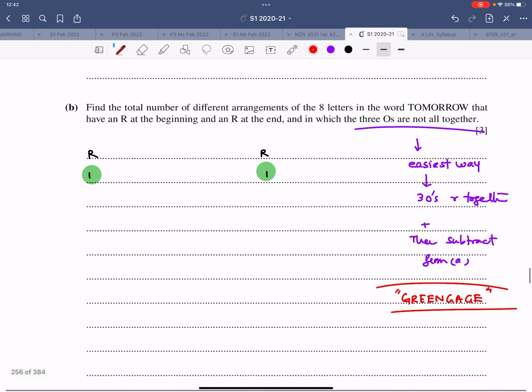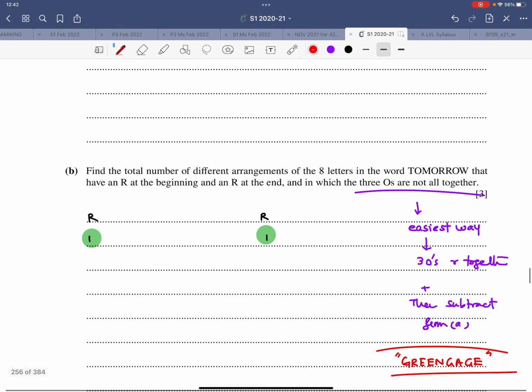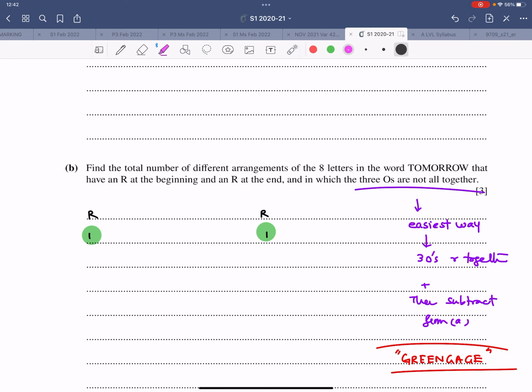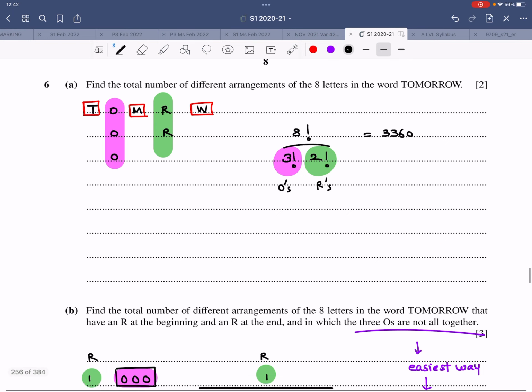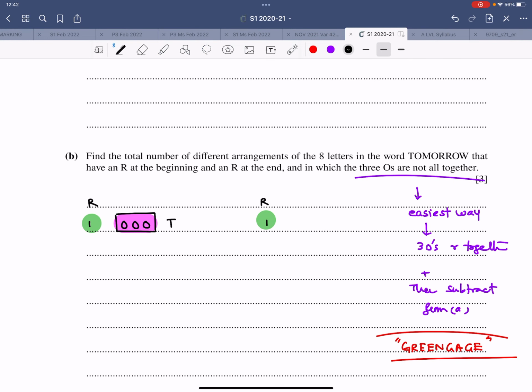So first of all, if three O's are together, so let them be together. So when three O's are together, what will happen? They will be in a box. So O's are in this pink thing. So therefore there are three in this. So there is an O, there is an O, there is an O. It's in a box. And what is left? So there is T, M, W left. So there is T, there is M, there is W.